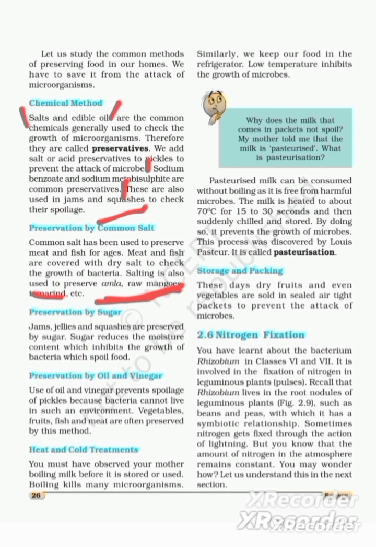Next is preservation by sugar. Jams, jellies, and squashes are preserved by sugar. Sugar reduces the moisture content, which inhibits the growth of bacteria which spoil food.